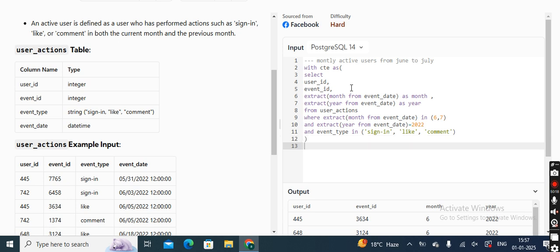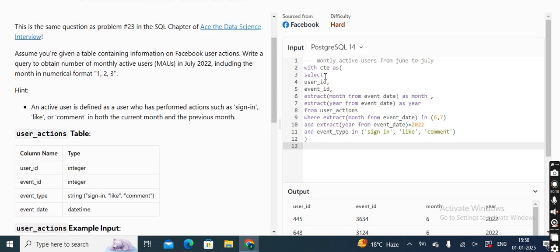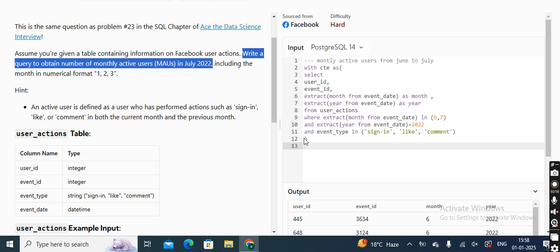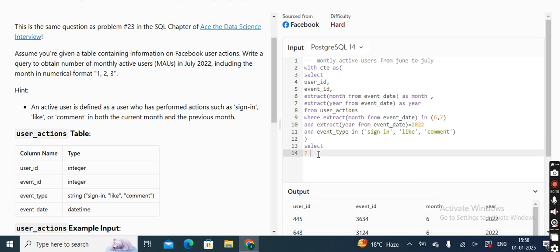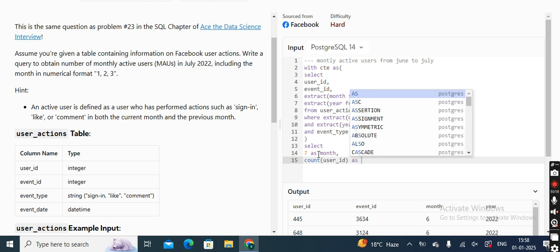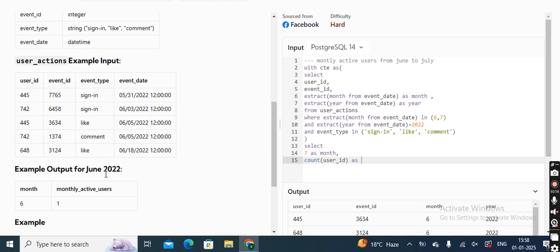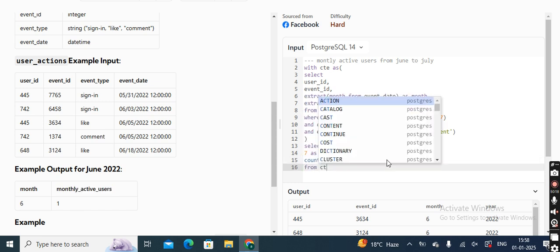Now let's do this part. What will we do next? Now we will solve it after I did the filtering first. Now we will come back to the query. The query says write a query to obtain monthly active users in July. So in July, what is our month? 7. Simply I will write 7 as month. Then I will count user ID as monthly active user from CTE.